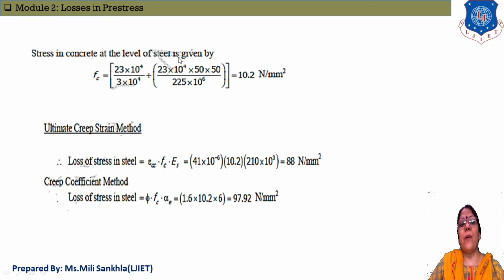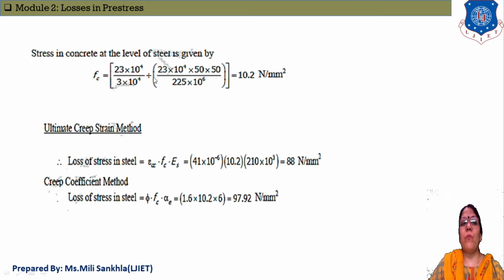Stress in concrete at the level of steel, that means at the level of CGS, that means the bottom one, Fc is equal to P by A plus M by Z. P is given, 23 into 10 raised to 4, divided by the area of this member, a hollow rectangular section, that is 3 into 10 raised to 4. M is equal to P into E. P is again the load, 23 into 10 raised to 4, E is the eccentricity, and I is given in the data, 225 into 10 raised to 6, and Y is the distance from the neutral axis, that is 50. And the answer is equal to 10.2 Newton per mm square.